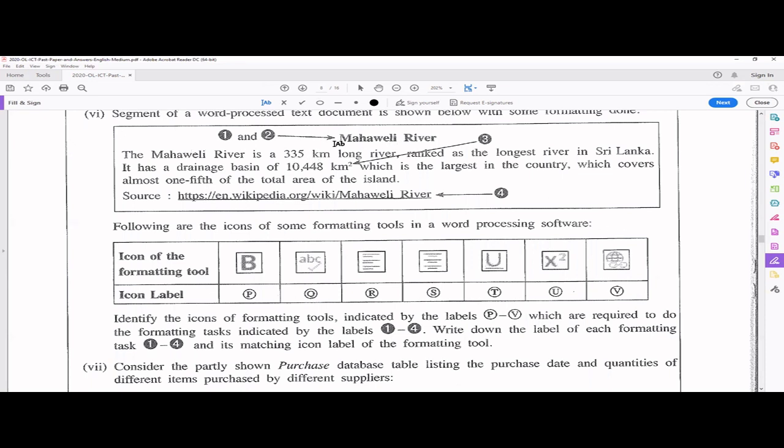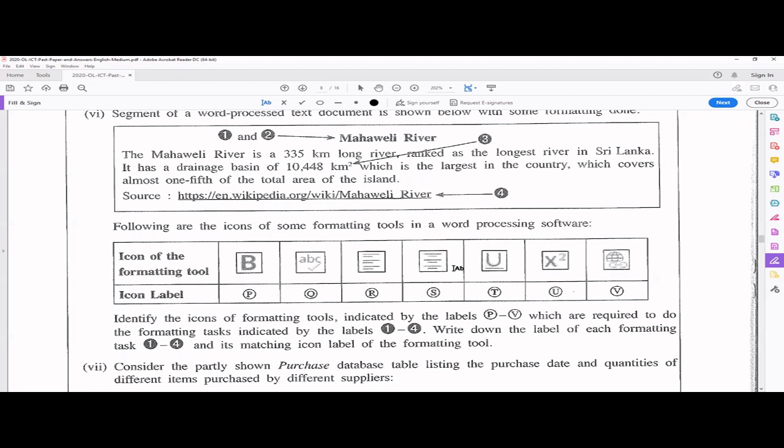So in the first one, can you see, this is bold text, right? Plus it is centered. So 1 and 2, you can mix those things and write if you want. So 1 and 2 should have 1 P, or you can tell 1 S, and the second one, P means the bold one, this one.